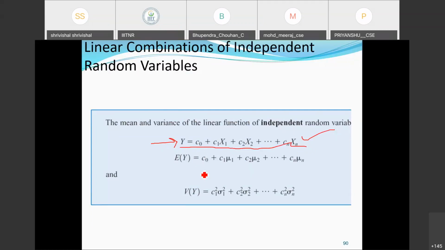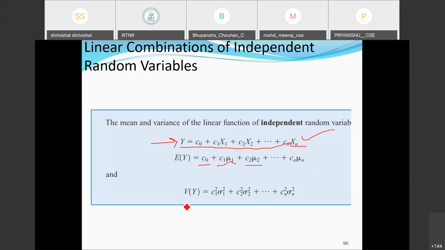The constant term stays as it is, while for the other terms the means appear: c1 mu1 plus c2 mu2 and so on. If all the means are equal, we could take mu common and summarize it.